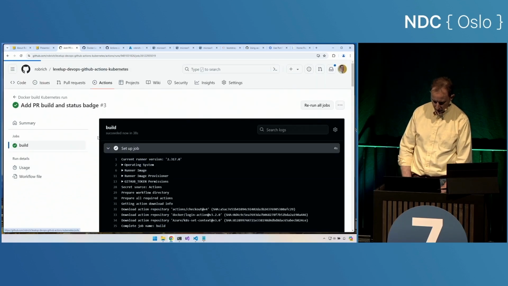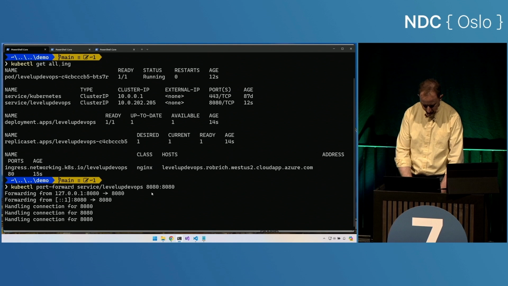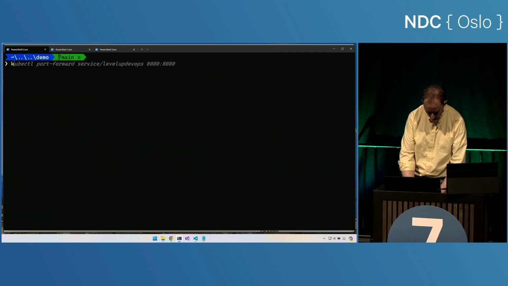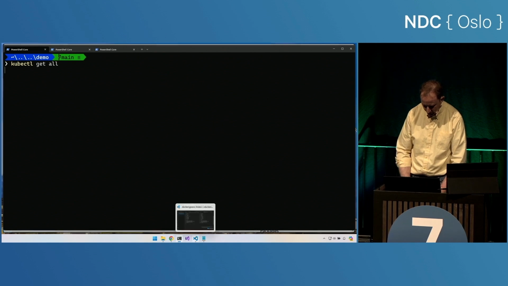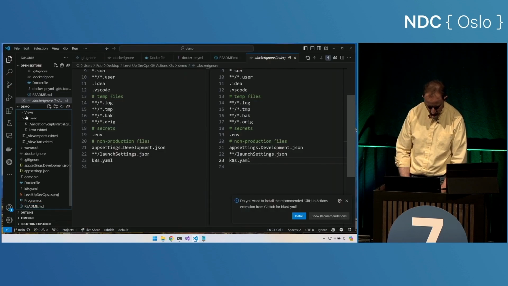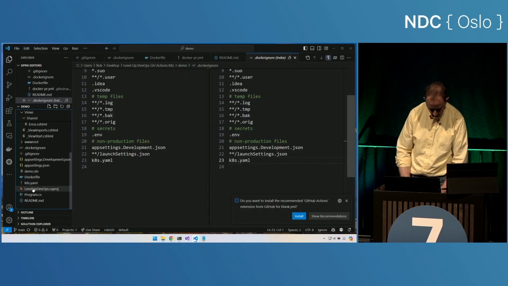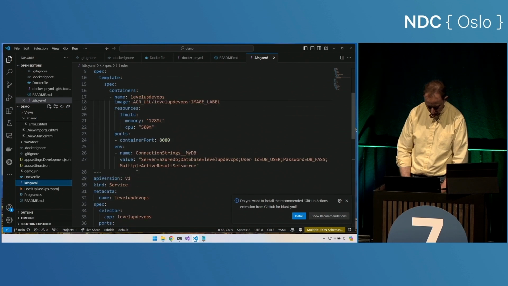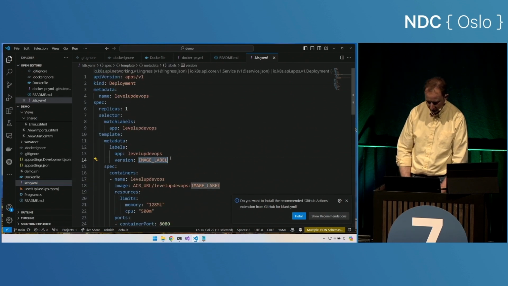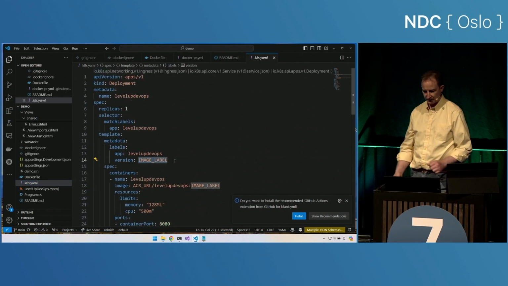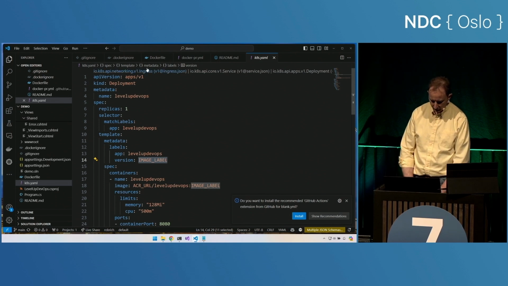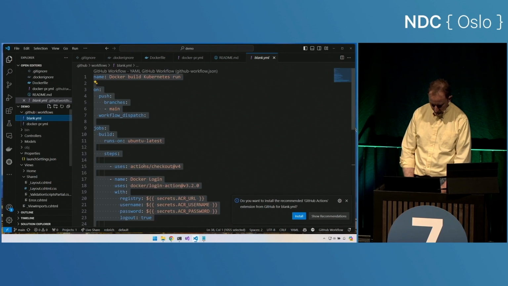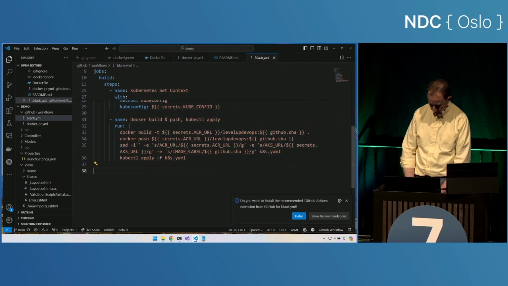Well, how do we know that the new version got deployed? Well, let's take a look at this. kubectl get all. Now, one of the things that we did was we very specifically created this label on our pod that said that image label. And in our DevOps pipeline, we went and found that image label, and we replaced it with the GitHub hash.